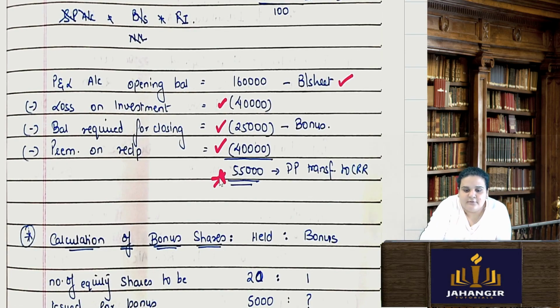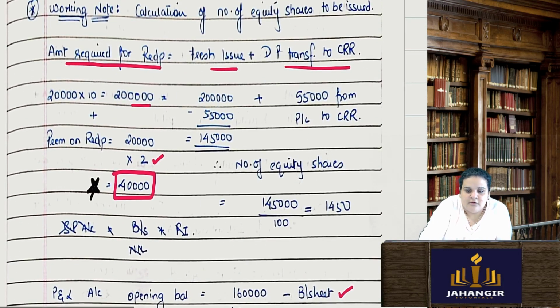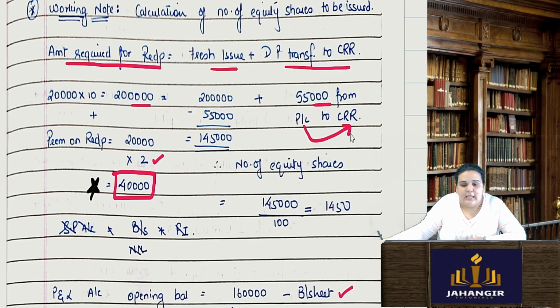This 55,000 I will use for transfer to CRR, means PNL transfer to CRR. And for the balance I will issue fresh shares. Balance I'll compare to the nominal value only. So I'll take the nominal value of preference share capital minus 55,000. 1,45,000 I will need by my fresh issue.